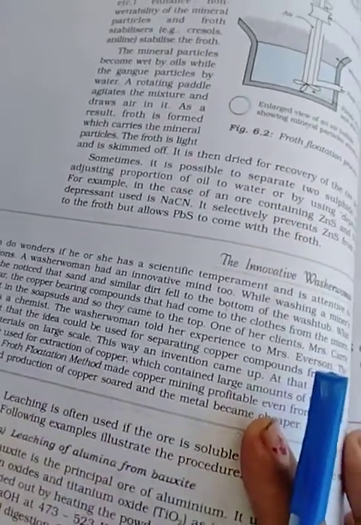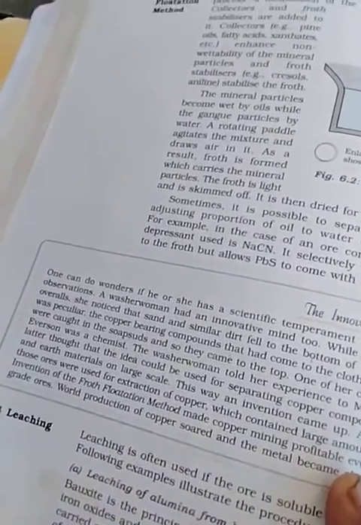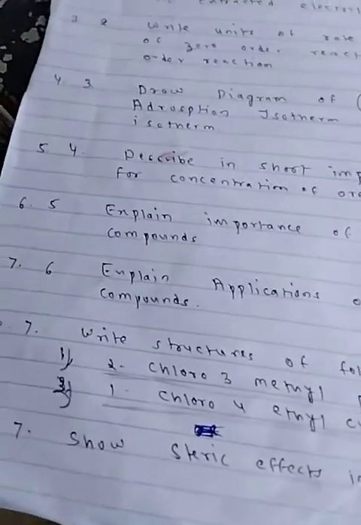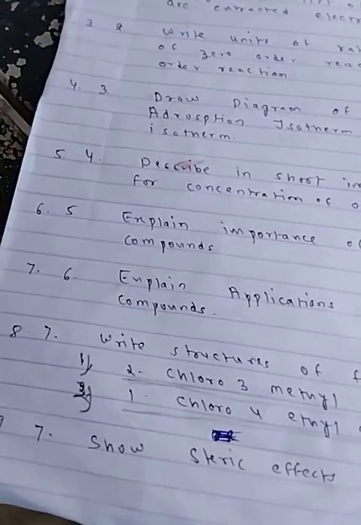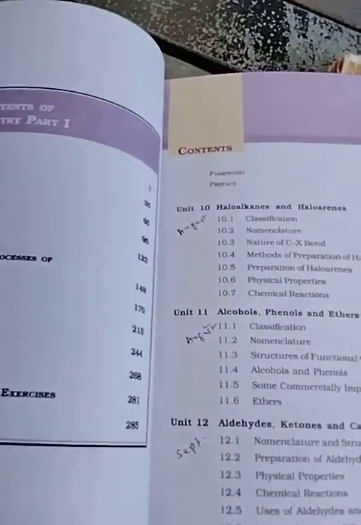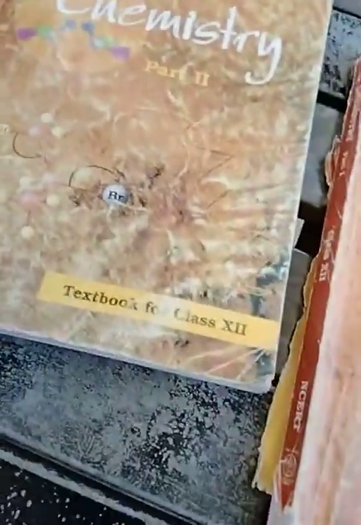Okay students, followed? Now our next question is explain importance of coordination compounds. That was from chapter 9, page 263, part 1.